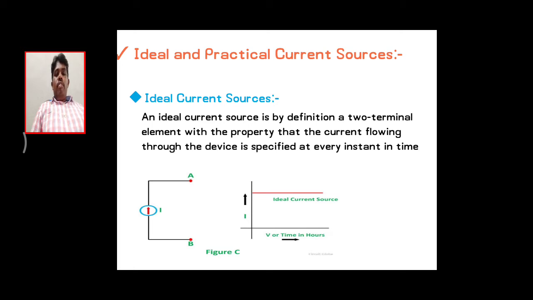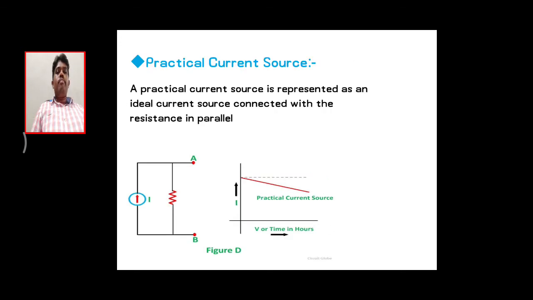So for this particular type of source, it will be sending a constant value of current with respect to the changes of the voltage. That's why we are getting a straight line in the VI characteristics. Why will it be getting this constant value? Because there is no internal resistance for the current source. That's why you are getting a graph like this.